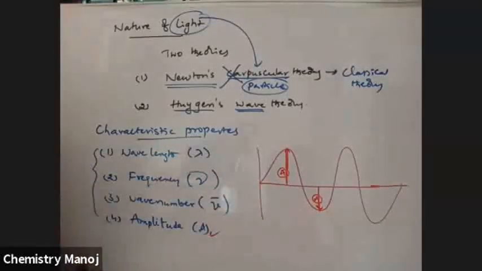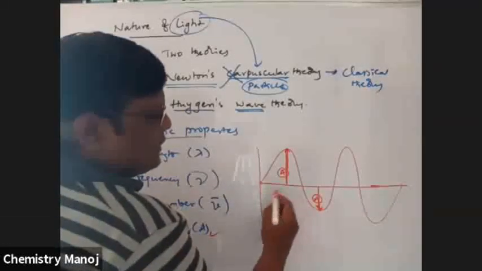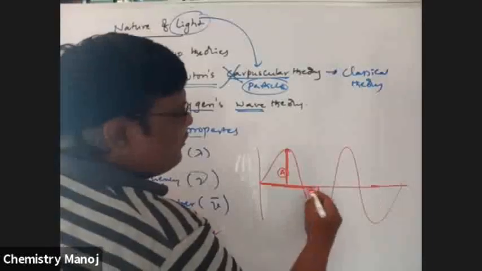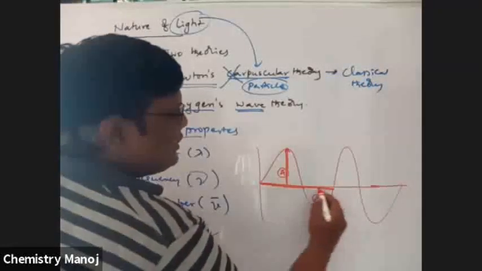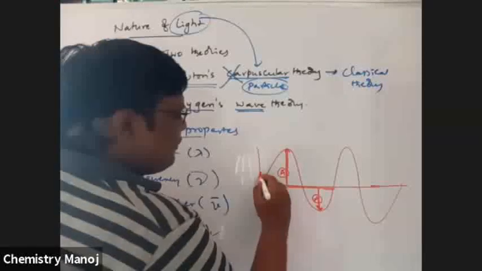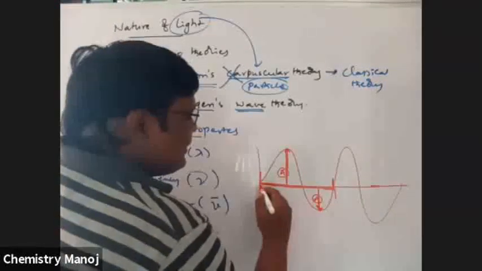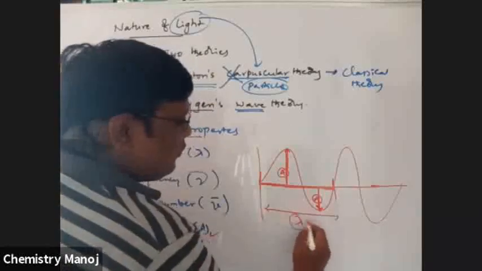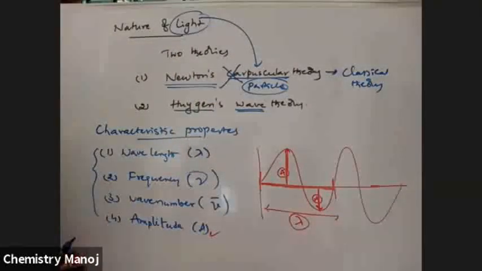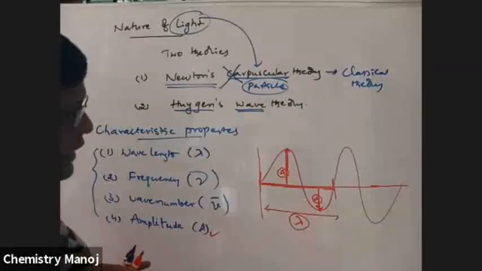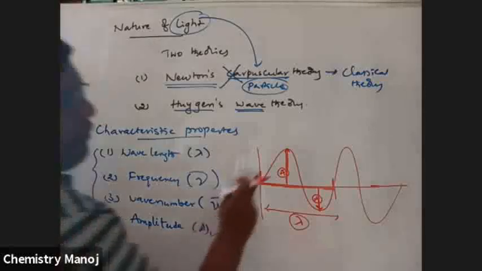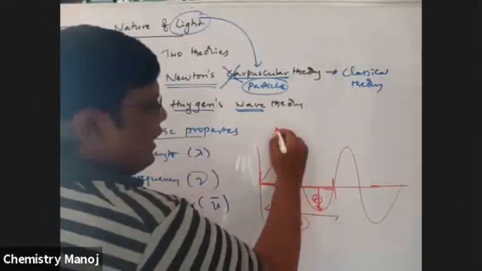That is amplitude. Next, the distance between one crest and the next crest is taken as wavelength, lambda. One crest and one trough together is called one cycle.